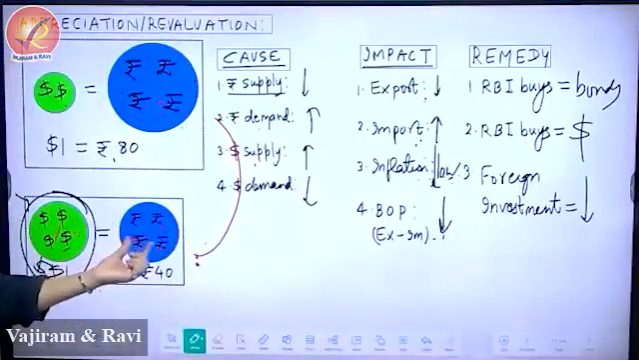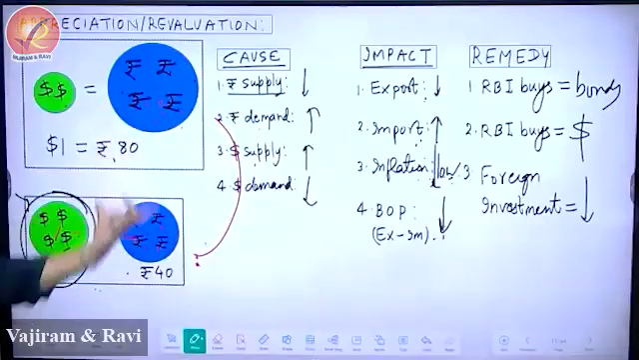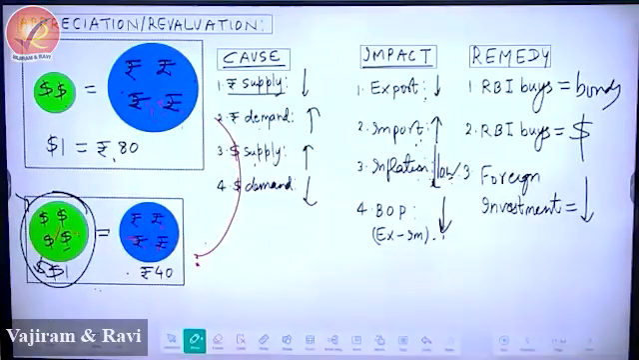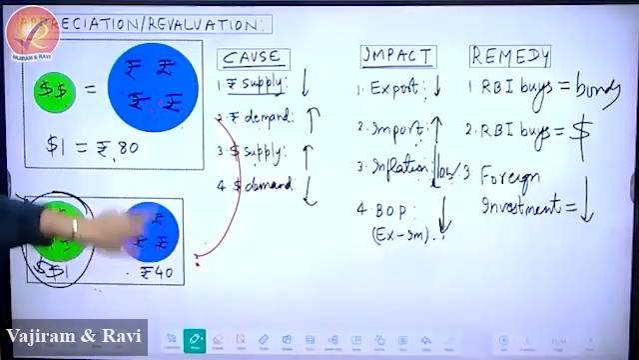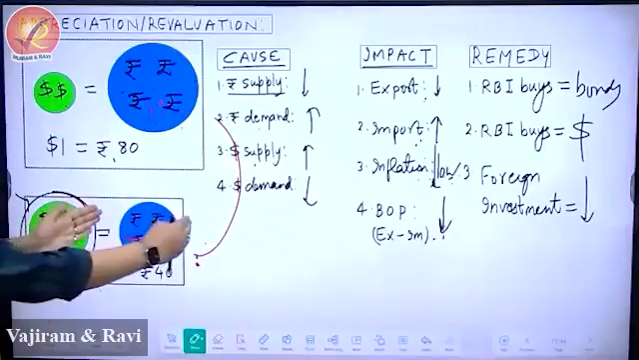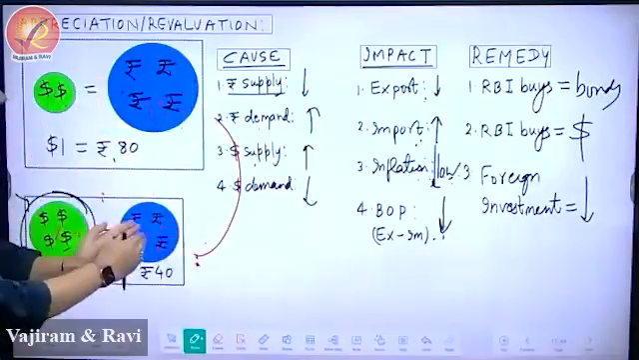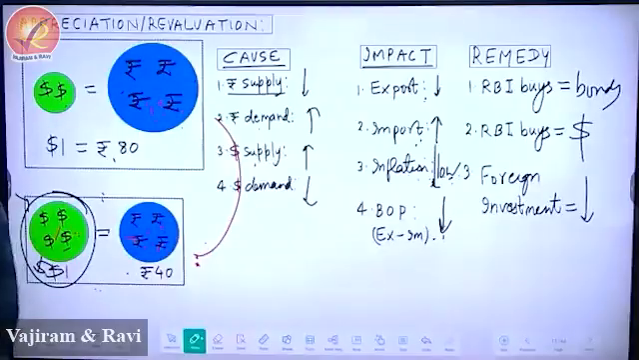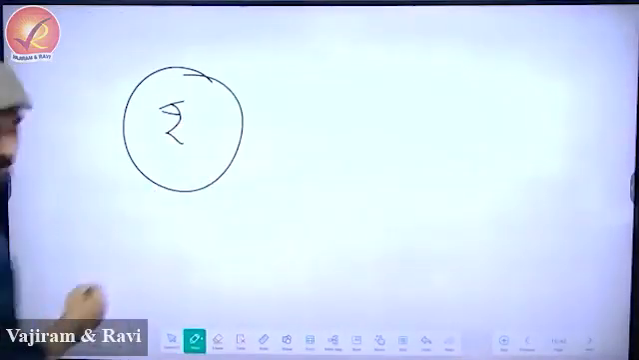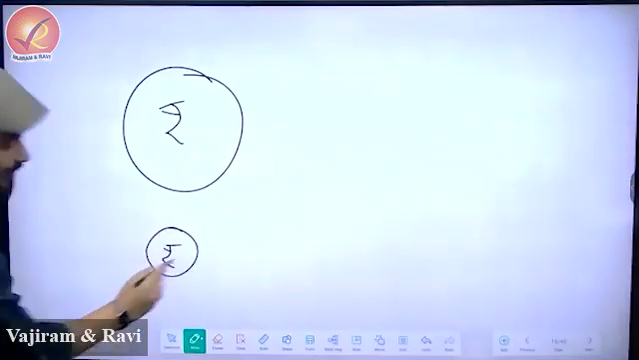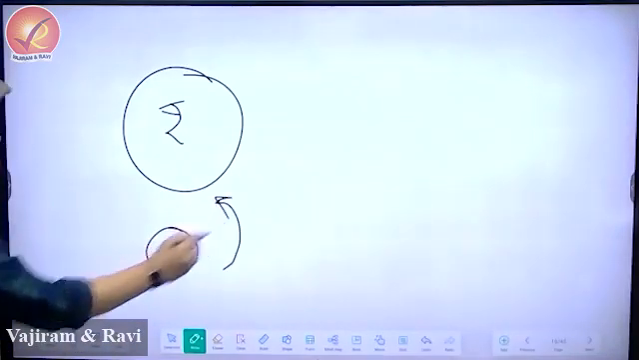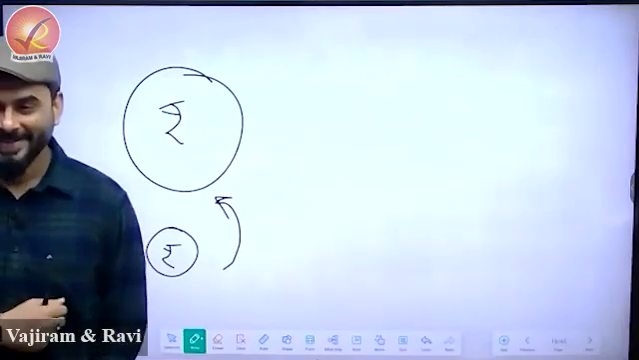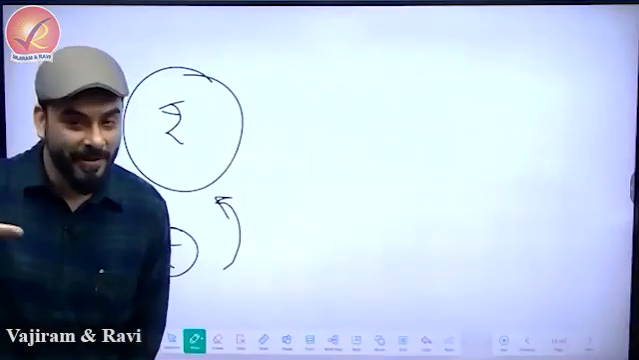If you want to reverse, will you expand the rupee and reach here, or contract the rupee and reach here? How will you reach from here to here? Increase the circle and reach, or reduce the circle and stay here? That's rupee. Now you have to reverse. What will you do? Increase the supply of what?